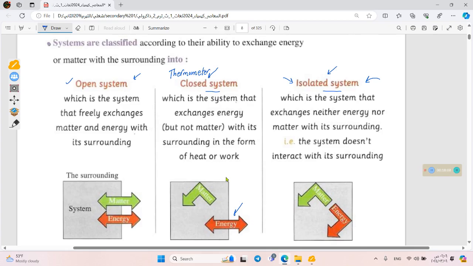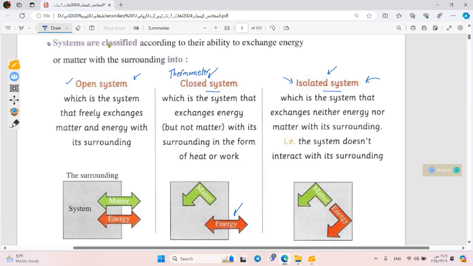When the thermal energy transfers from our body to the thermometer, the motion of the particles of mercury inside the thermometer starts to increase. This motion makes the mercury expand and gives us a reading that refers to our body's temperature. Great.